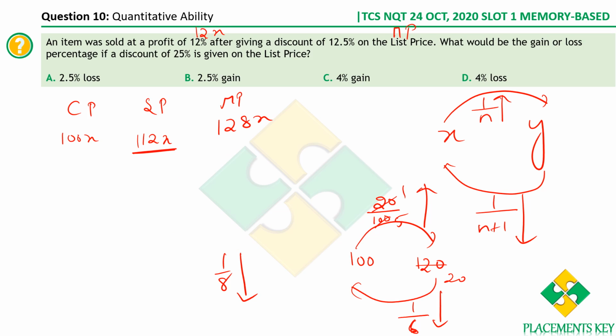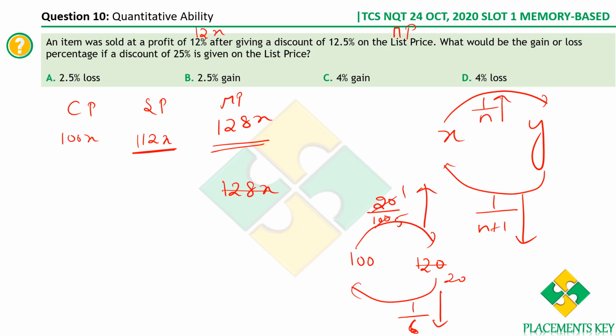See, now we have all the variables. Now what they are asking is, what would be the gain or loss percentage if the discount is 25%? So mark price is again 128x only. What is 25% on it? 25% is 1/4. So what do we get? 4 3s are 12, 4 2s are 8.